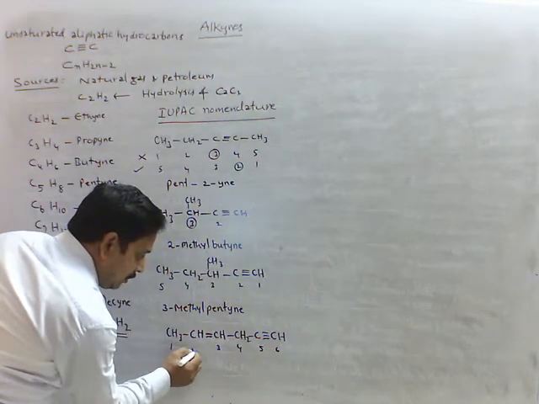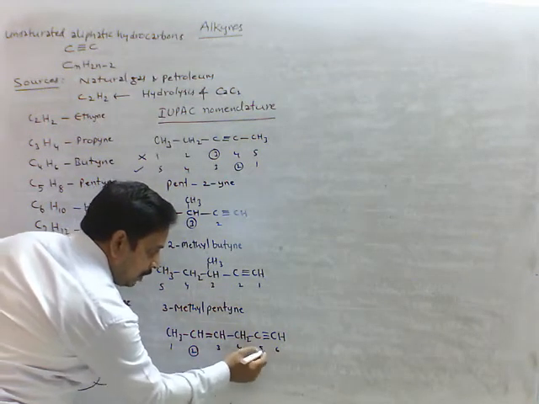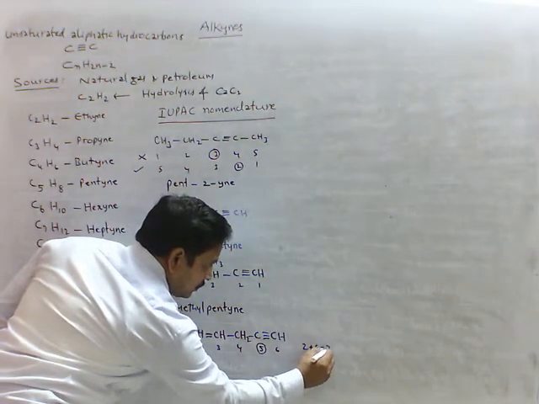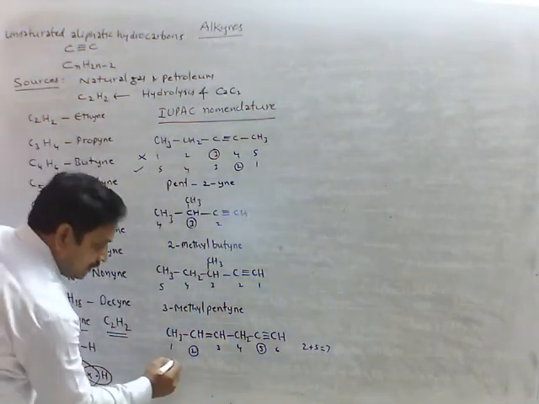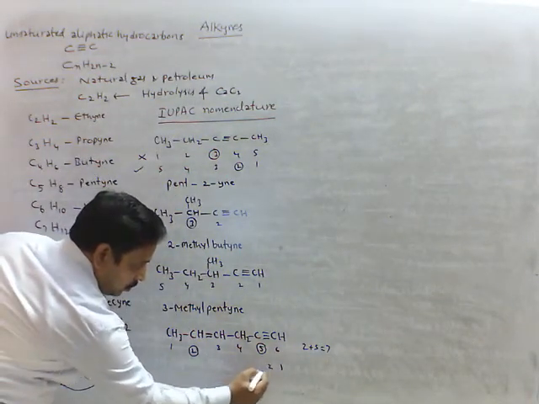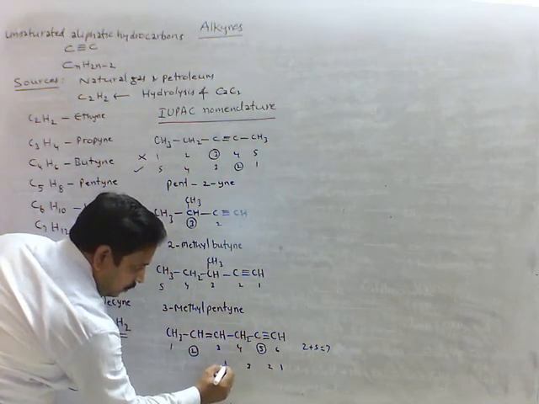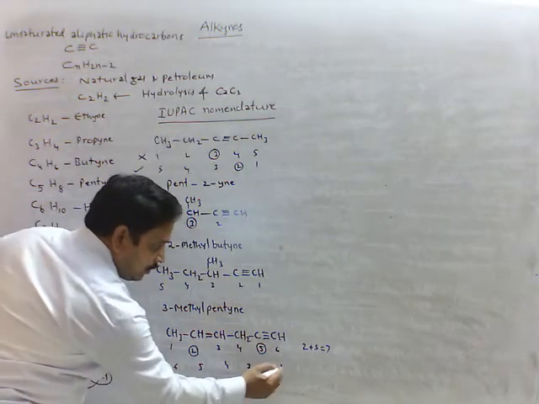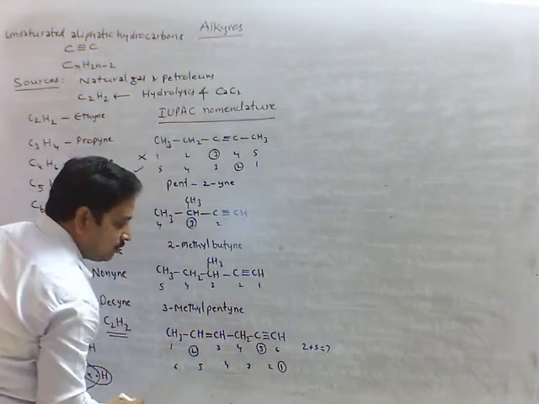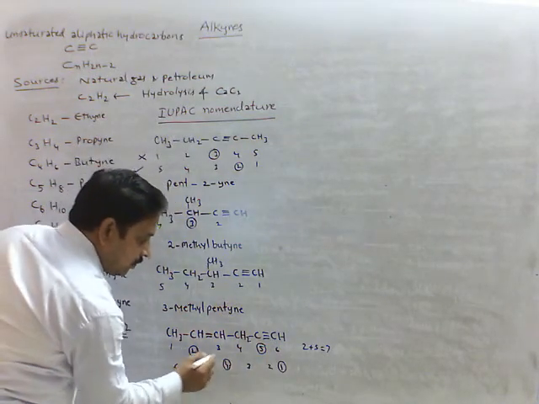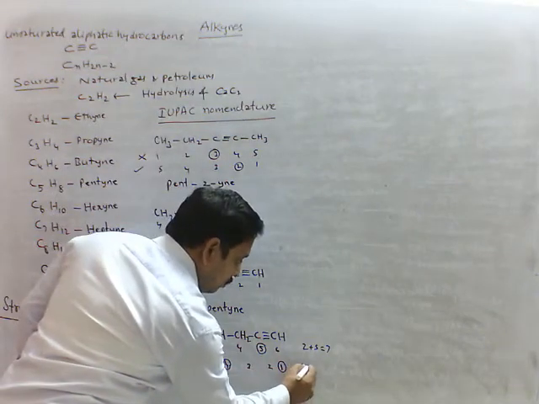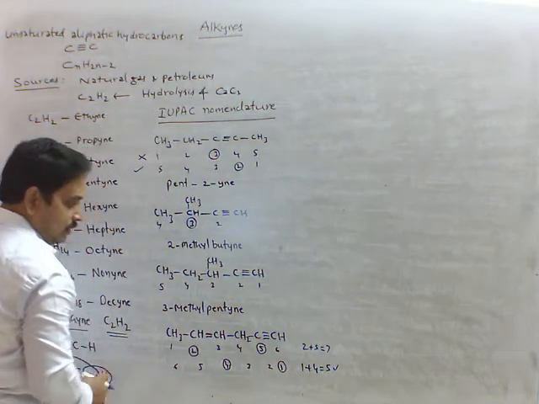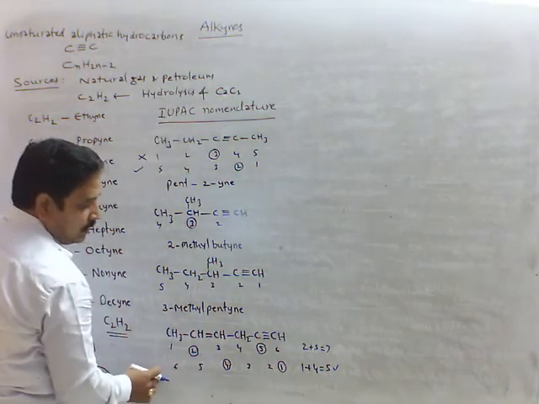From this side double bond position second, triple bond position 5. So 2 plus 5, 7. From this side 1, 2, 3, 4, 5, 6. Here triple bond position 1 and double bond position 4. So 1 plus 4 equal to 5. This we are choosing. Here lowest sum it is, that's why we are choosing.